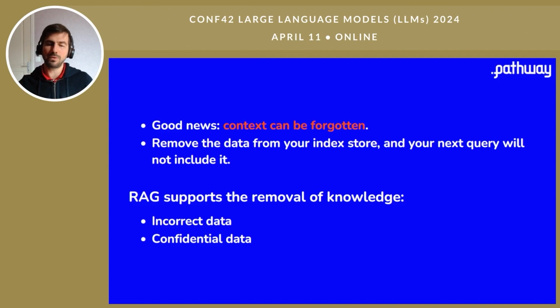So if you remove one, it will not be taken into account. So RAG not only supports the addition of new documents, but it provides a really easy way to remove knowledge from your application. So you can easily remove incorrect data or confidential data using RAG.